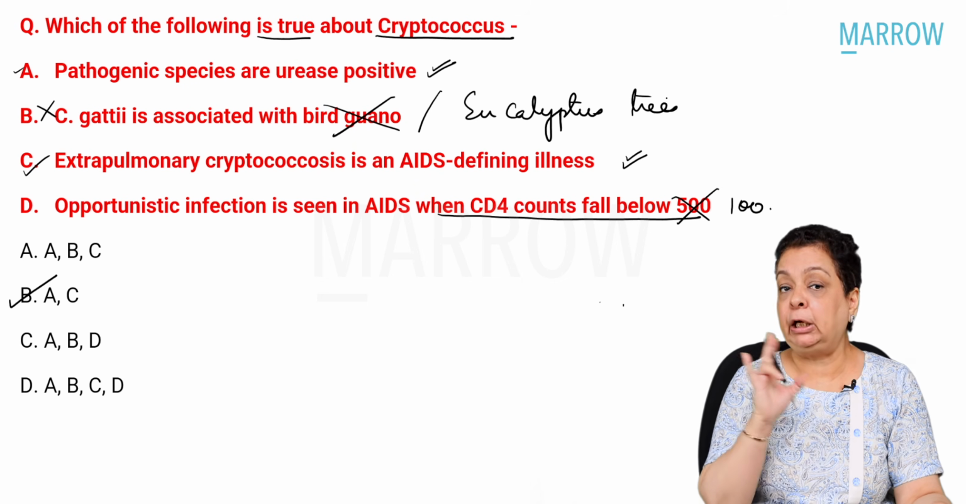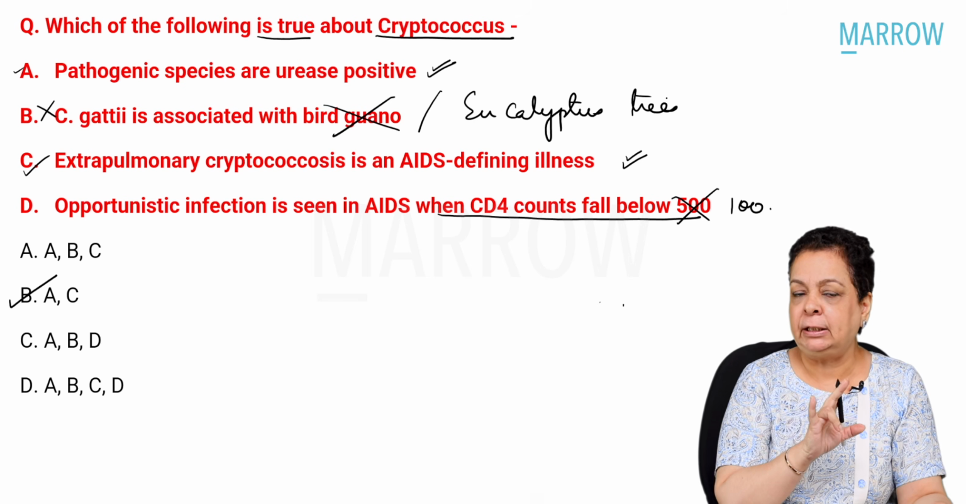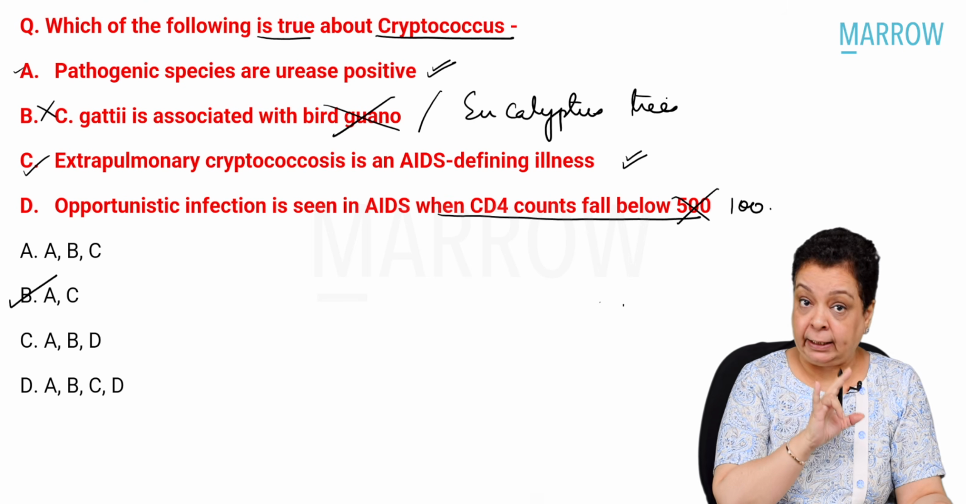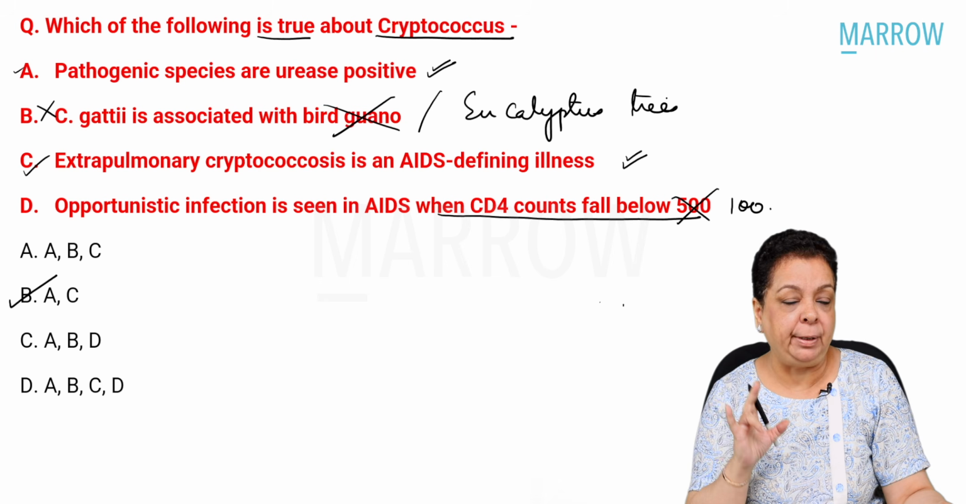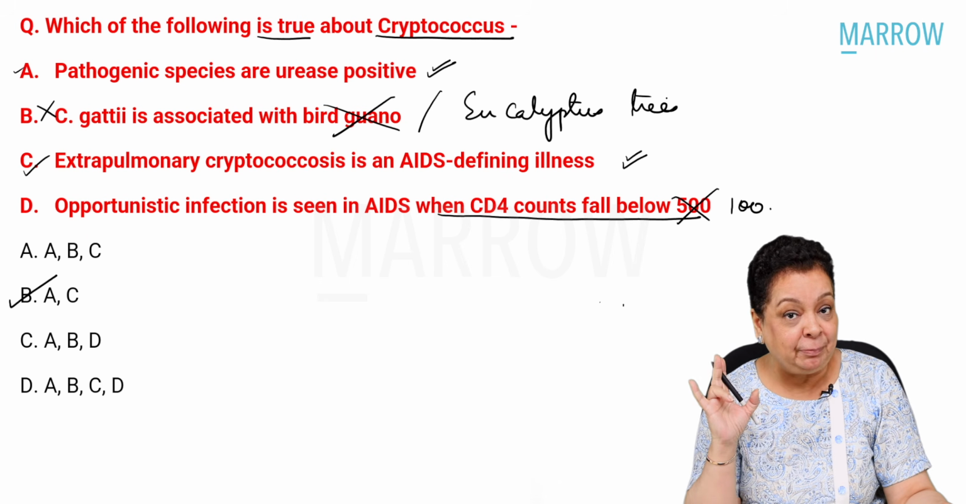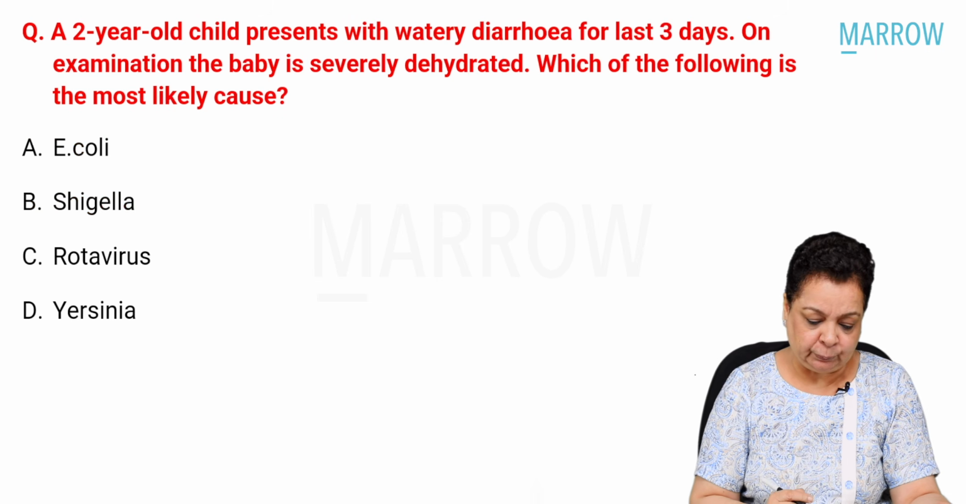Okay. Remember, there are two pathogenic species of Cryptococcus. One is neoformans, which is capsular serotypes A and D. The other one is Cryptococcus gattii, which is capsular serotypes B and C, right? So it is gattii which is associated with eucalyptus trees, not bird guano.